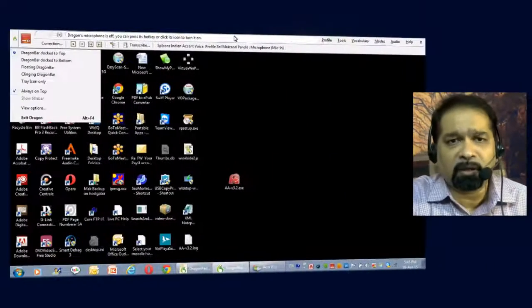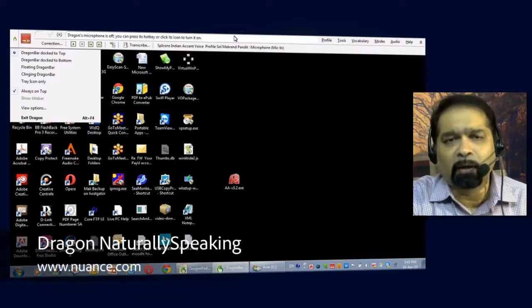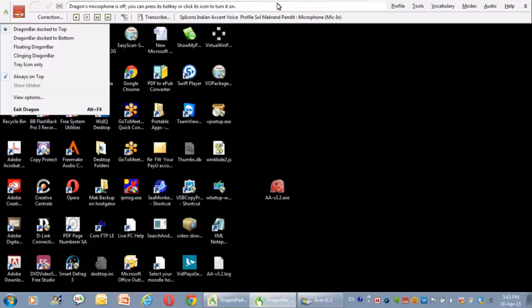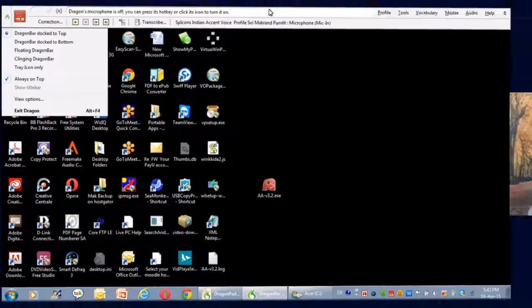So I have the tool in front of me here. Let me wear my headphone so that I can go ahead and use it. For using this tool, I have to create my profile on this tool so that it can understand what I'm saying. Now, it's very important to mention here that the tool actually understands my Indian accent as well. There is some amount of training that is required for me as well as the tool to start understanding each other, right? So let's go ahead and look at the demo.